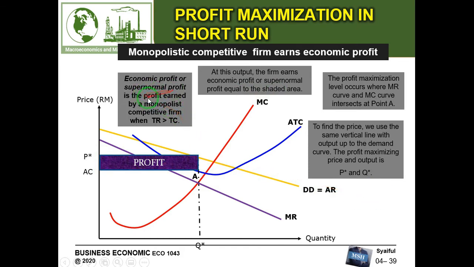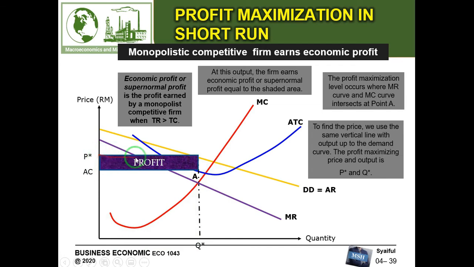Economic profit or supernormal profit is profit earned by the monopolistic competitor when total revenue is more than total cost. So this is their total revenue, and this is their total cost. If we shade the area from 0, P star, this point, and also Q star, that is their revenue.